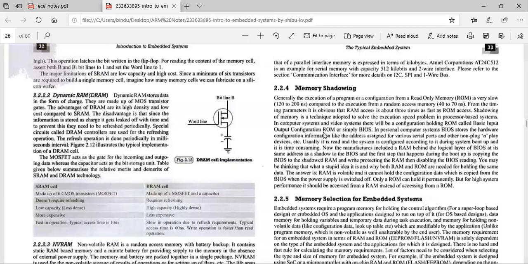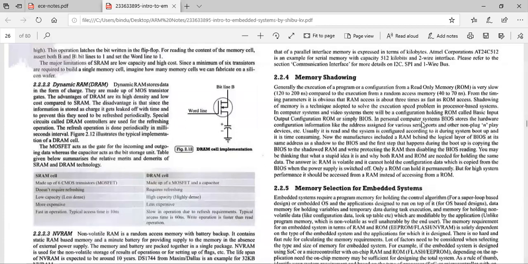Now if we are booting from ROM, then it will take more time. So what they do is, they use a part of the memory from RAM, and the address of RAM is mapped to this address of ROM, where the BIOS information is stored. That thing is called shadowing.